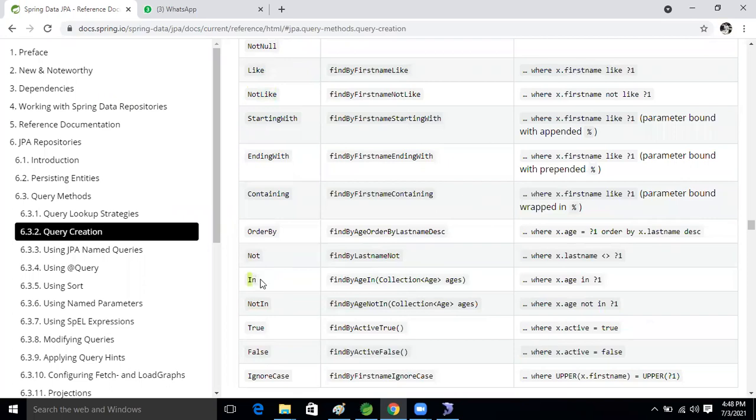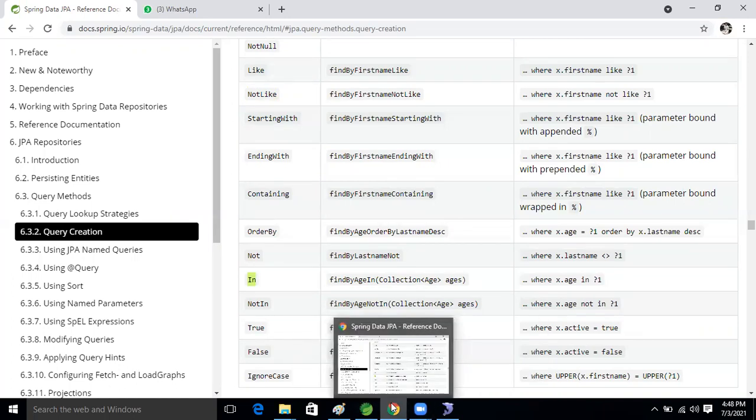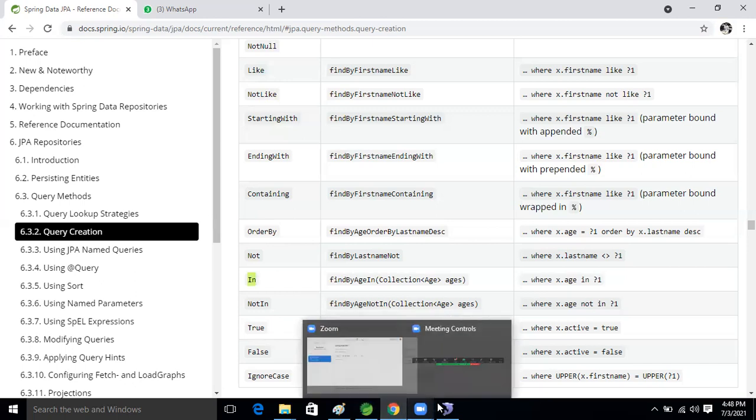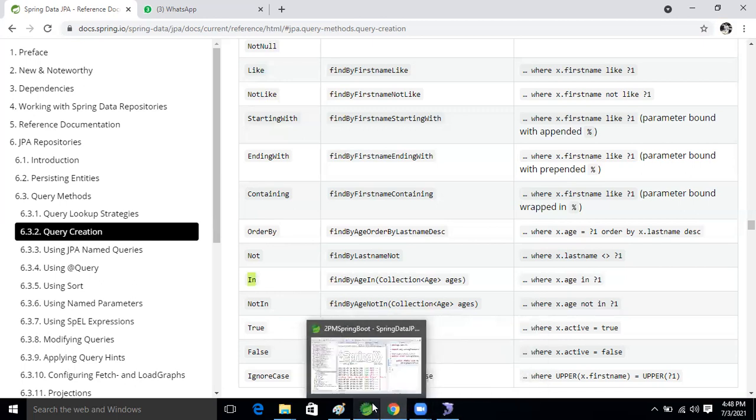In operator means multiple records we can select at the same time. So first, what we will do now is, based on that ID, we will select the multiple records. Okay, come here.